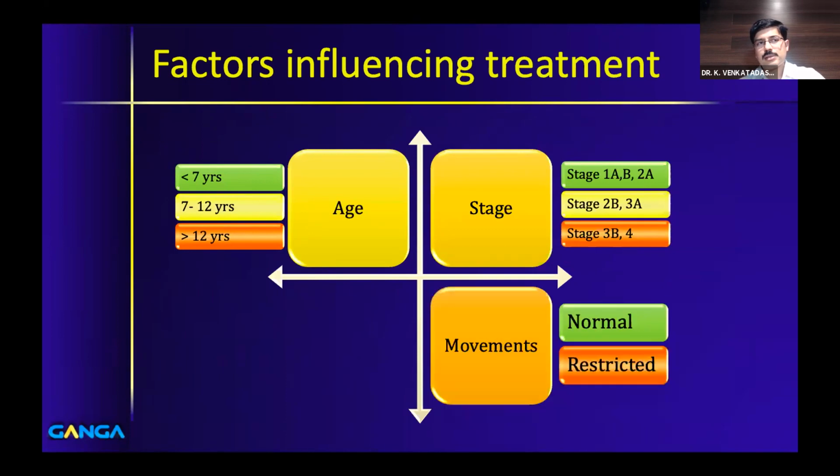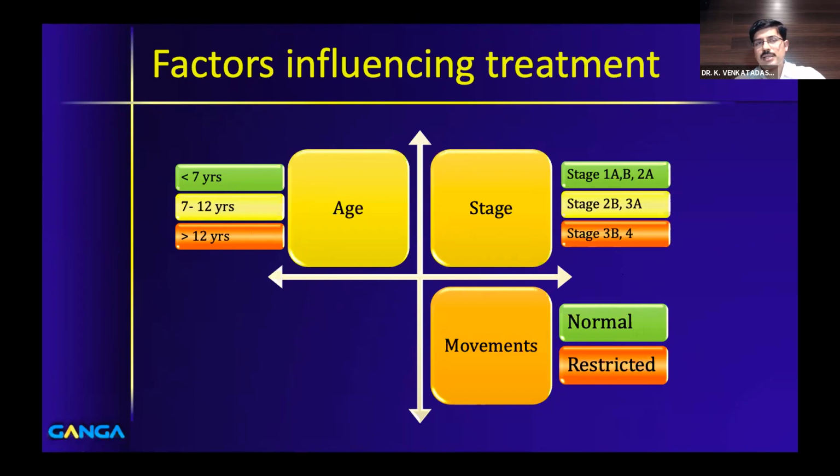The next is movements. If you are planning to do a containment surgery, it is essential that the movements need to be normal. If you have restriction of movement, again, you need to see why there is restriction of movement and decide the plan accordingly. Most often, if you see a child between this 7 to 12 years age group in stage 2A, let's say, when you want to do containment, but you have restriction of movement, most often it will be due to only muscle spasm.